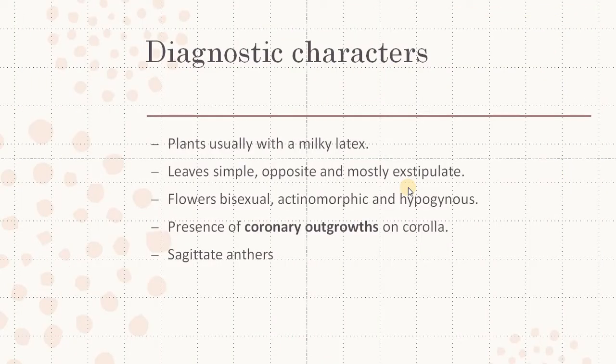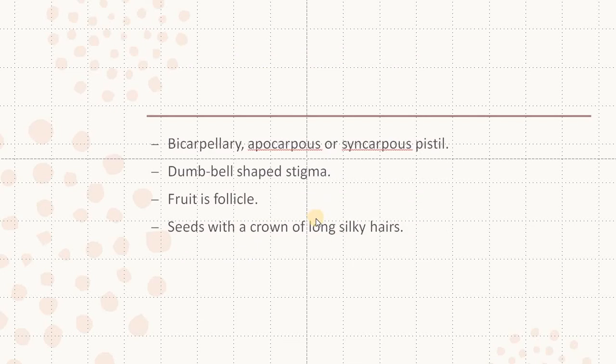The diagnostic characters of this family are: these plants have milky latex, leaves are simple, opposite, and mostly exstipulate. Flowers are bisexual, actinomorphic, and hypogynous. Coronary outgrowths are present on the corolla, that is, corolline corona are present. Anthers are sagittate in shape. Carpels are two, apocarpous or syncarpous pistil. Stigma is dumbbell shaped with two lobes. Fruit is a follicle. Seeds have long silky hairs.